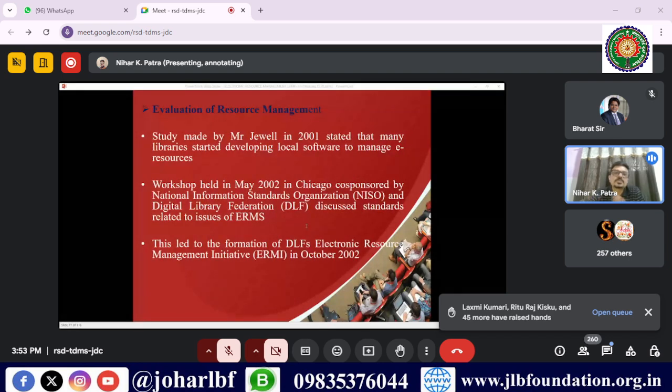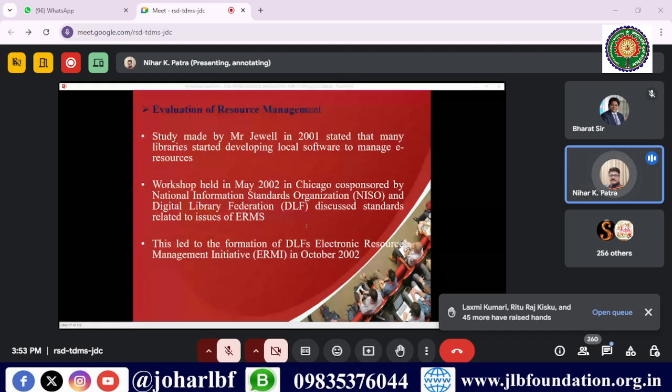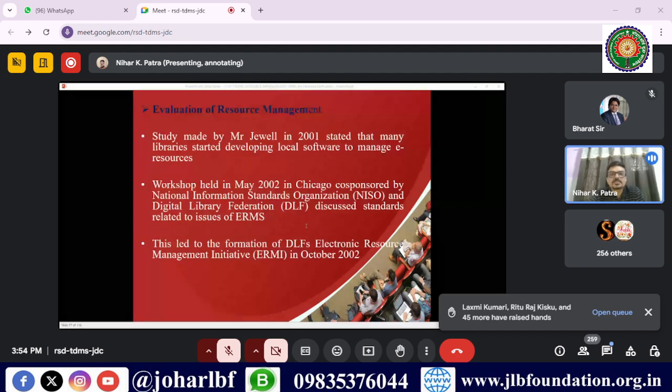At that time, when I used to visit the Jamshedpur Women's College, it was using SOUL. So it is very difficult to manage those in this library software. The workshop held in 2002 in Chicago, co-sponsored by the National Information Standards Organization and the Digital Library Federation, discussed the standards related to ERMs.